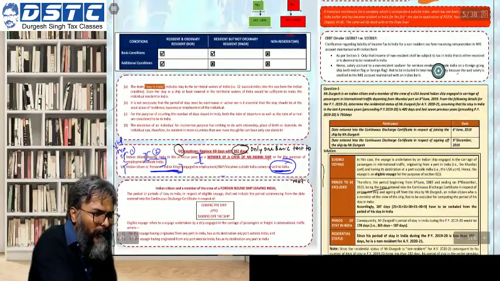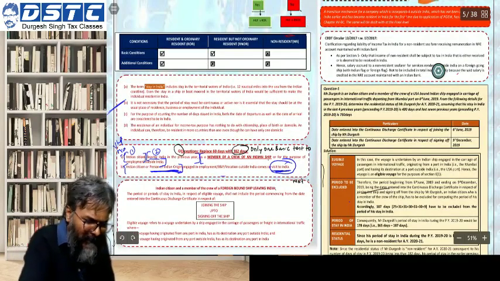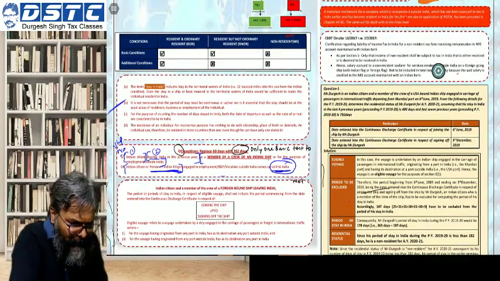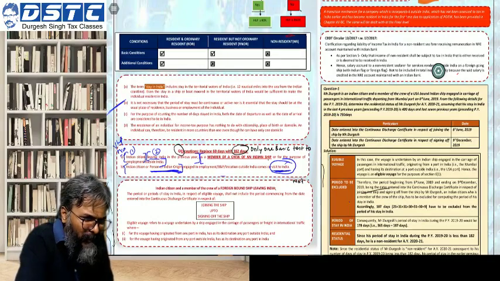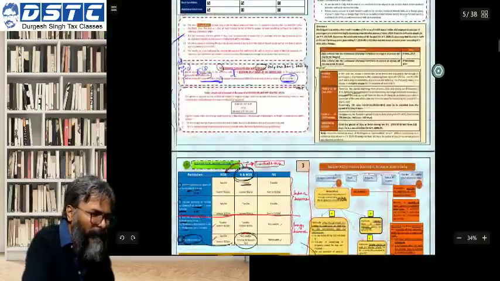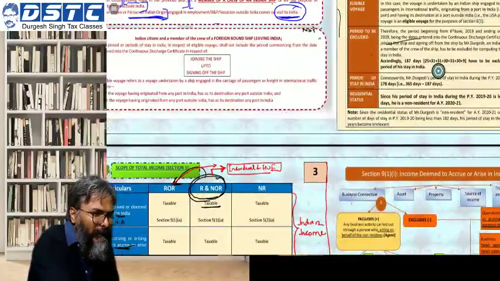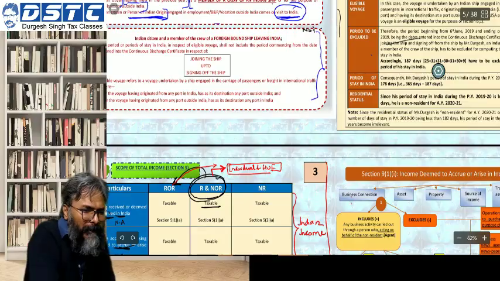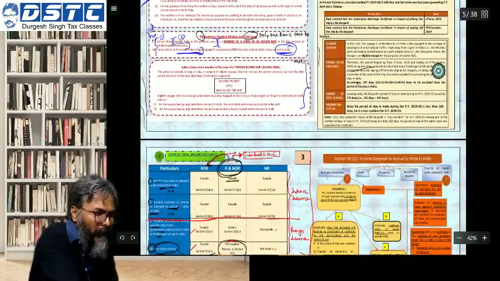Rest of it, the first box students, the stay in India, you can read it. These are the general information which I have given to you. Now quickly students, I'll just let you know about this particular part because even this is important for MCQ purpose. So let me quickly run through this part as well for all of you.